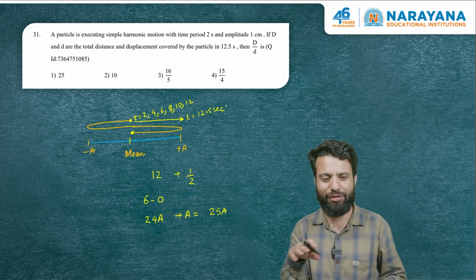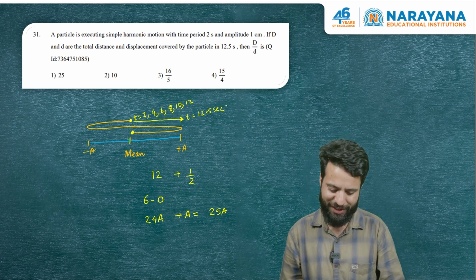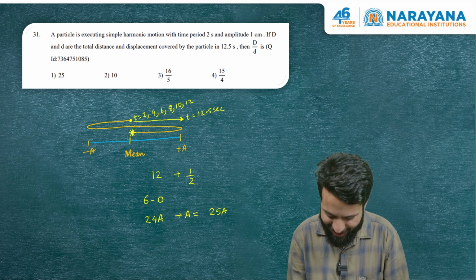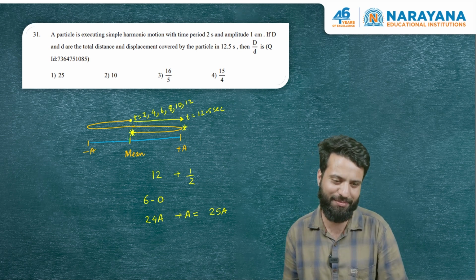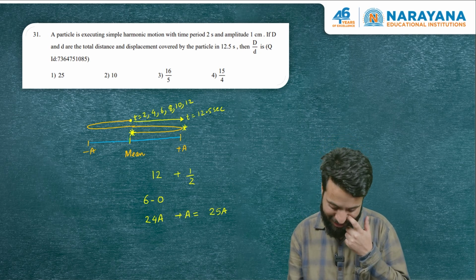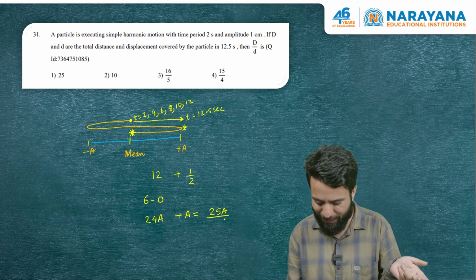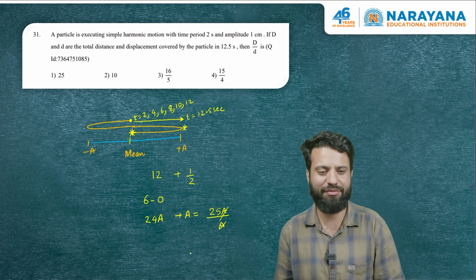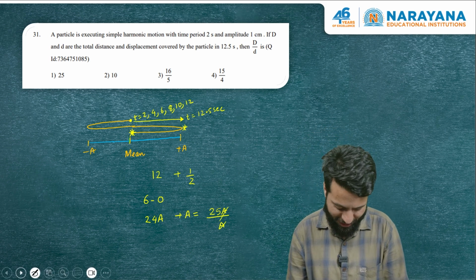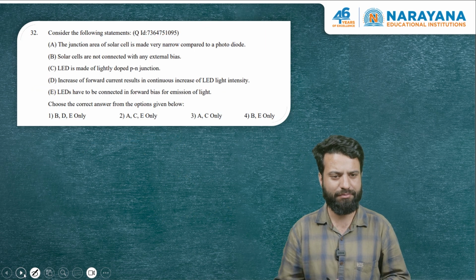Displacement is the length of the straight line joining the initial and the final point. So our initial point is here and our final point is here. The distance is 25a, the magnitude of displacement is a, and we have to find the ratio. So you can very clearly see the answer of this question is 25. That's option A. Let's go to the next question.